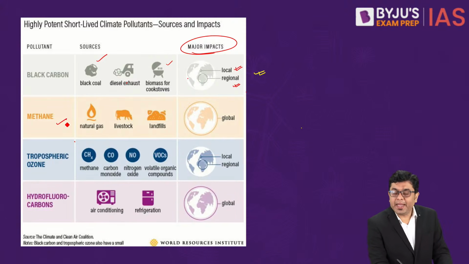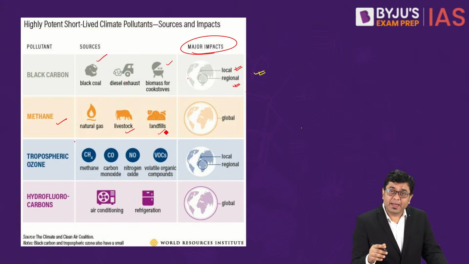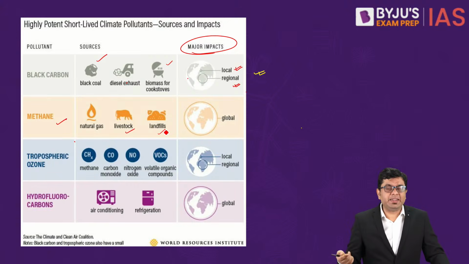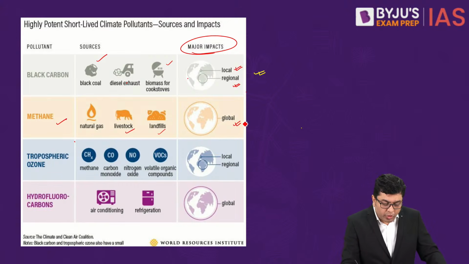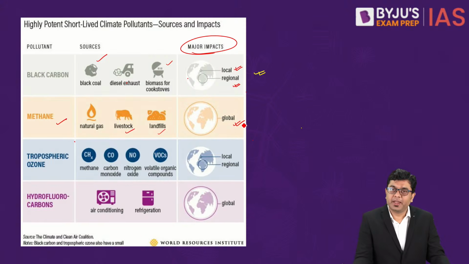Then you have methane. Methane is produced from natural gas, livestock in general, landfills, and agricultural purposes. Now, methane survives for a significantly larger duration as compared to black carbon, but much lesser as compared to carbon dioxide itself. The impact of methane emission is observed at a global scale because it increases the radiative forcing. It provides a kind of positive radiative forcing.